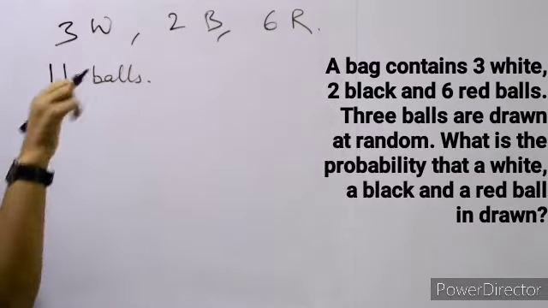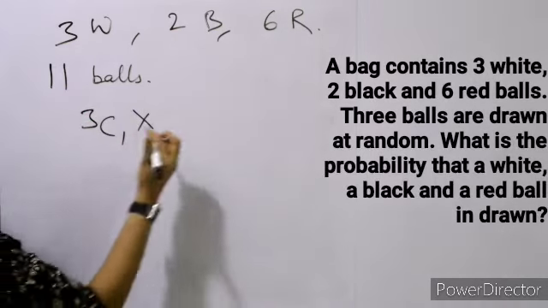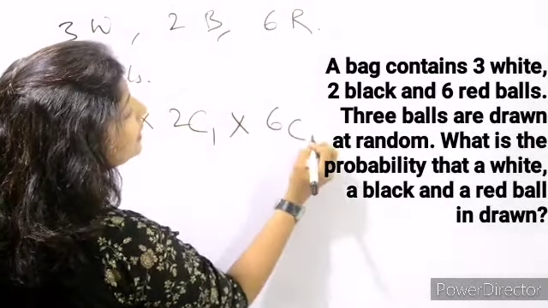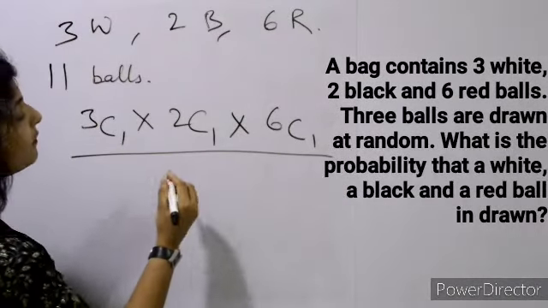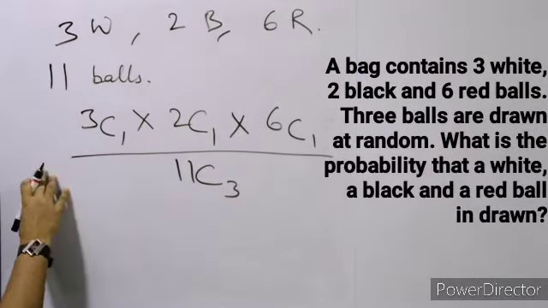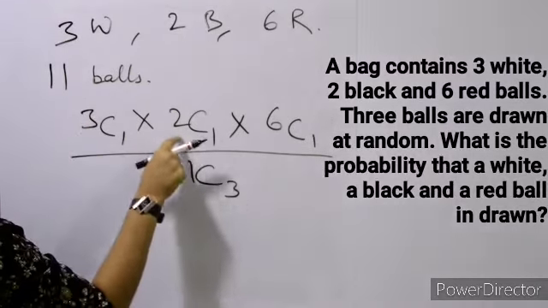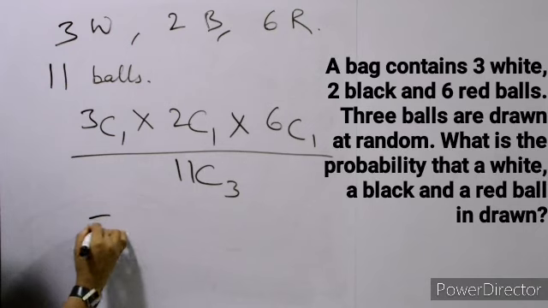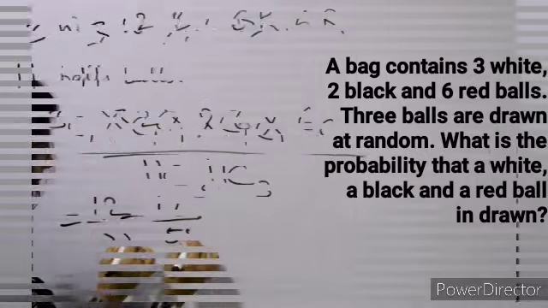So probability we have to select again. So combination we'll use. So 3C1 होने चाहिए, एक white होना चाहिए and 2C1 होना चाहिए, एक black होना चाहिए and 6C1, 1 red होना चाहिए. And what is the probability of getting the total outcome? So total outcome will be 11. Total balls are 11 ना, so 11C3. So the probability of getting 1 white, 1 black, 1 red will be 3C1, 1 white out of 3, 1 black out of 2 and 1 red out of 6. And total outcome will be 11C3. So the value of this one will be 12 divided by 55.